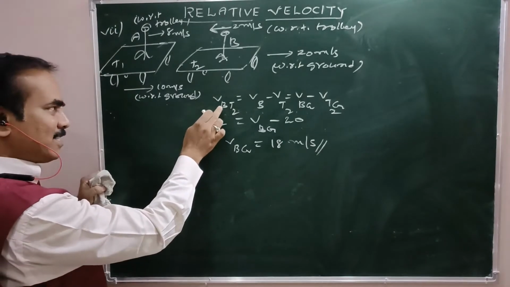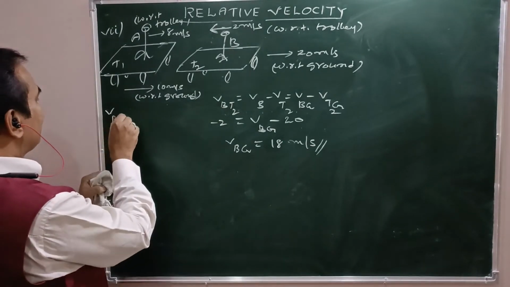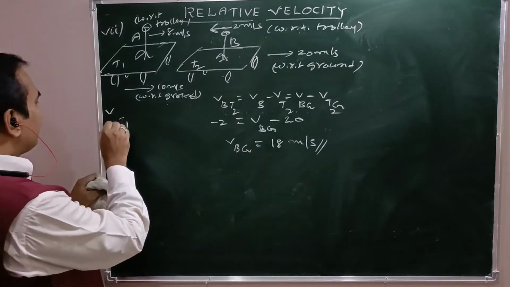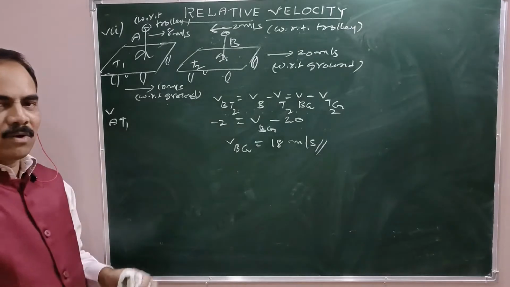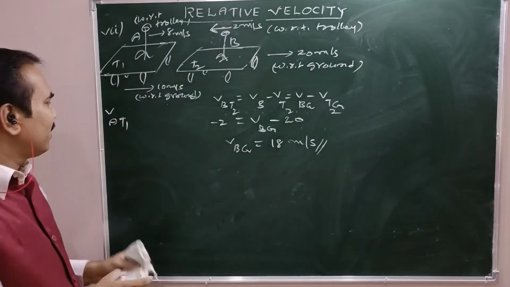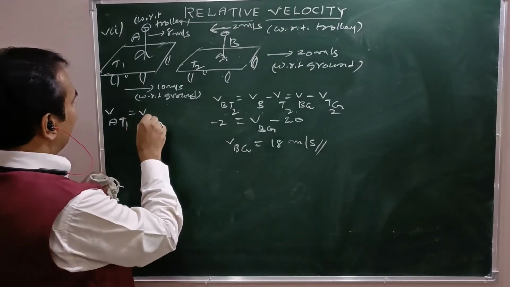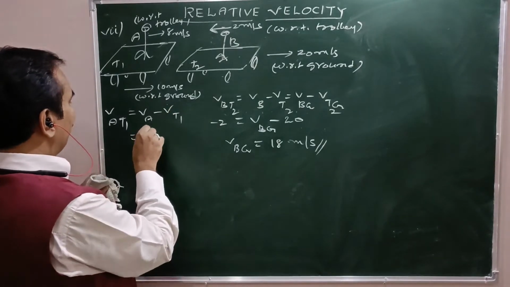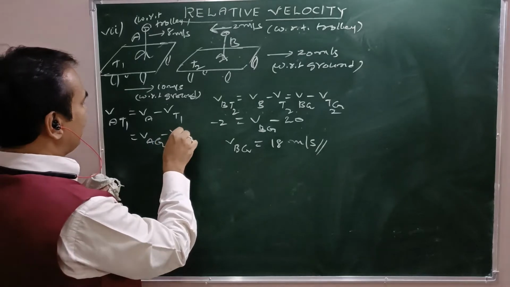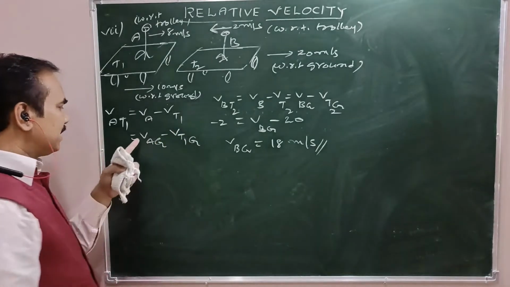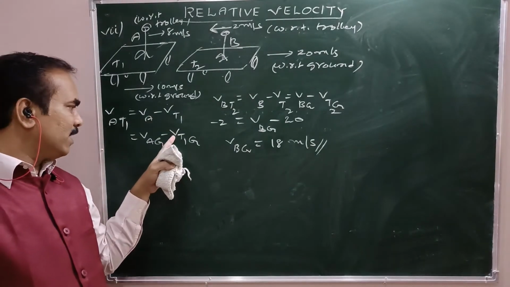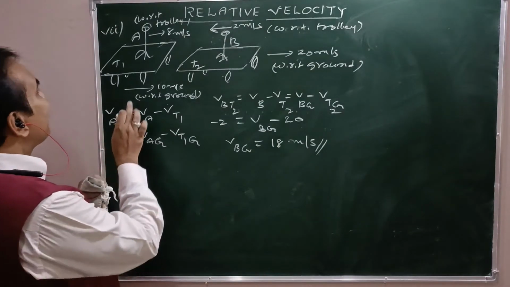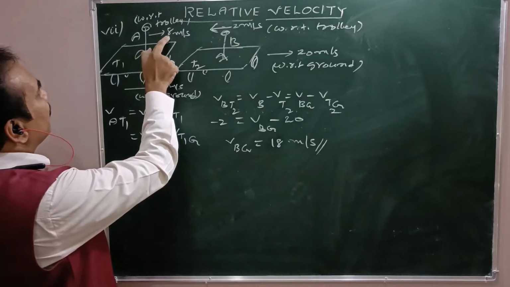So likewise here also, Vat1, the velocity of A with respect to trolley 1, is equal to Va minus Vt1, that is Vag minus Vt1g. That is Va with respect to ground, Vt1 with respect to ground, right? That is Vat1. What is Vat1?